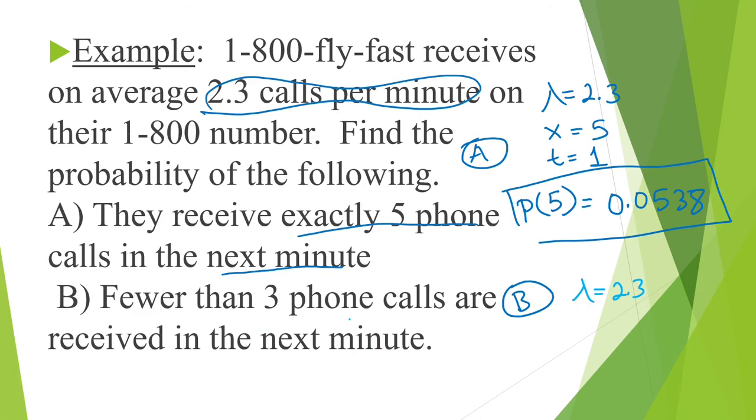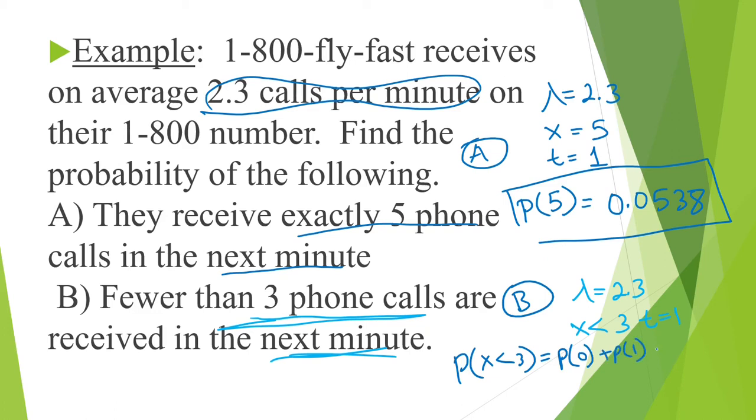But we want to find fewer than 3 phone calls received in the next minute. Fewer implies less than, so I want to find x less than 3, and this is in the next minute, so t is still equal to 1. So I want to find the probability that x is less than 3, so that's equal to p of 0 plus p of 1 plus p of 2, and I don't include 3 because we want it to be strictly less than 3. So I can do the calculations by hand by plugging these into the formula if I like,